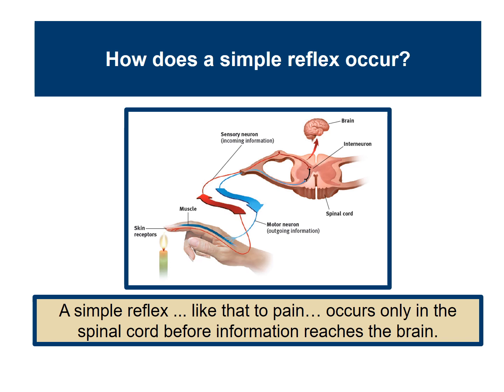How does a simple reflex occur? A simple reflex, like that to pain, only occurs in the spinal cord before information reaches the brain. So it's kind of like the example I just gave.